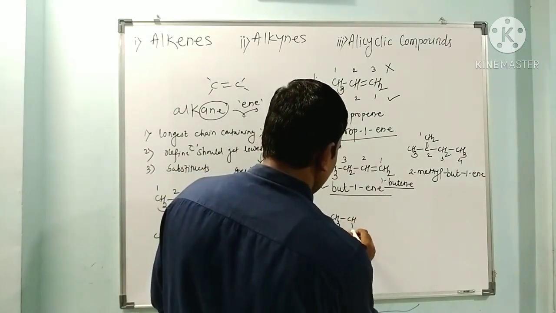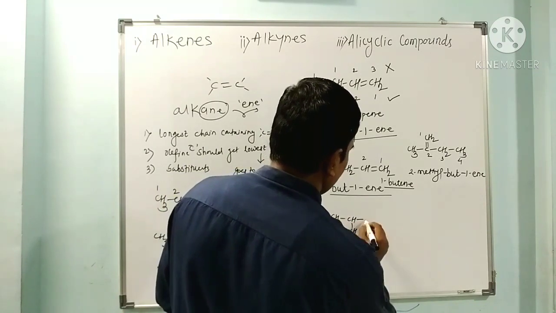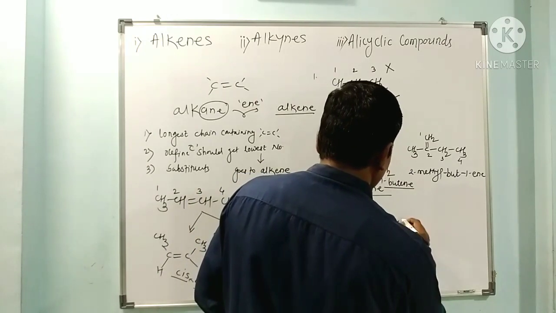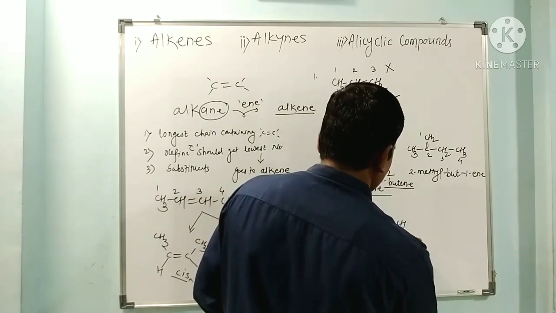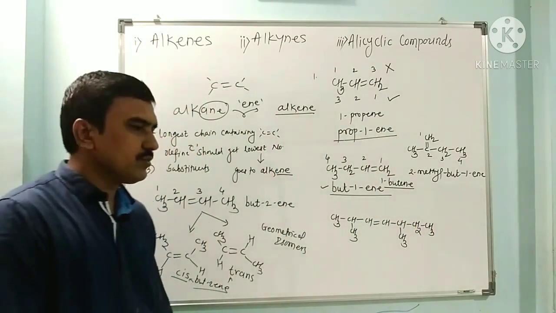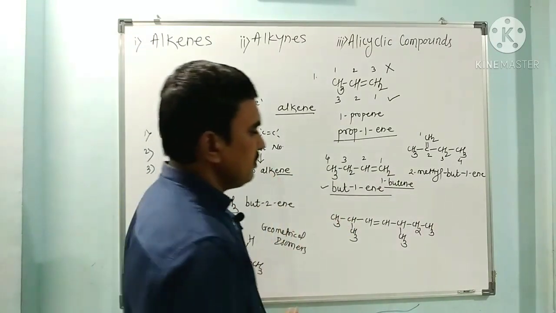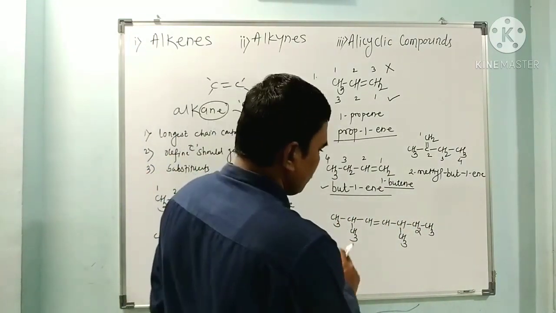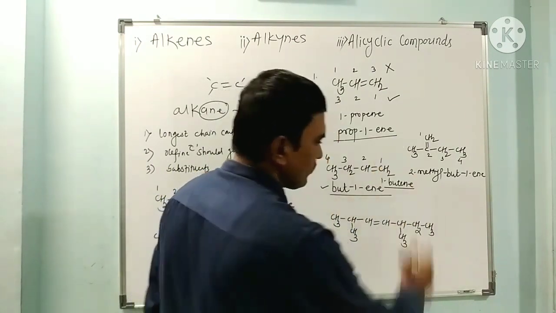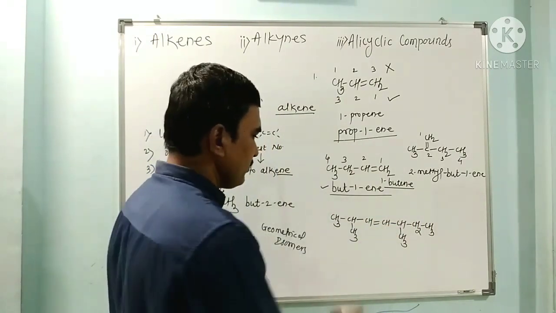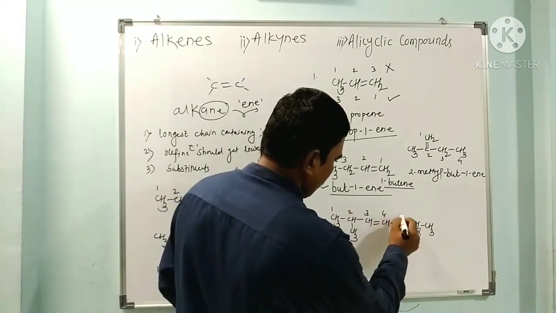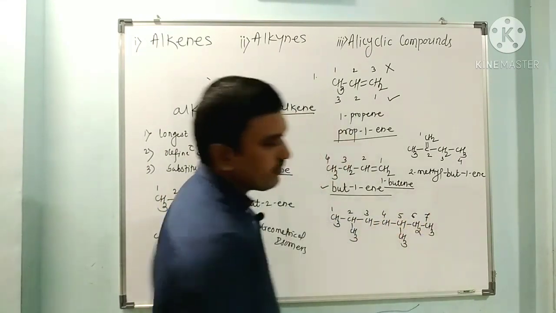CH3, CH, CH3, CH double bond CH, CH, CH3, CH2, CH3. So this is the next compound. Now I have to select the longest chain of carbon atoms. If we start numbers from this side, 1, 2, 3, and if we start from the other side, 1, 2, 3, 4, so 3 is definitely less than 4. So I have to start numbers from this side: 1, 2, 3, 4, 5, 6 and 7.